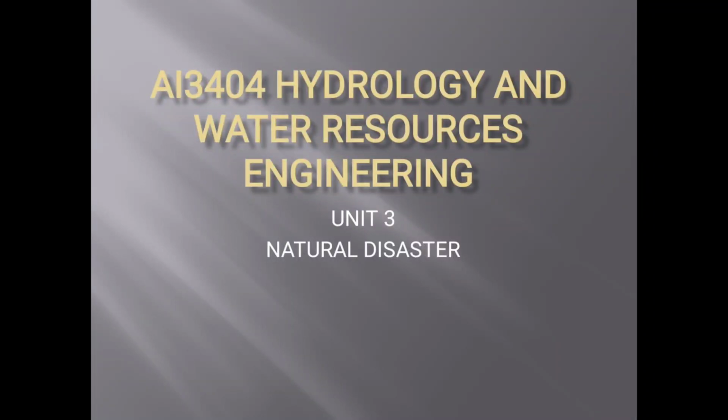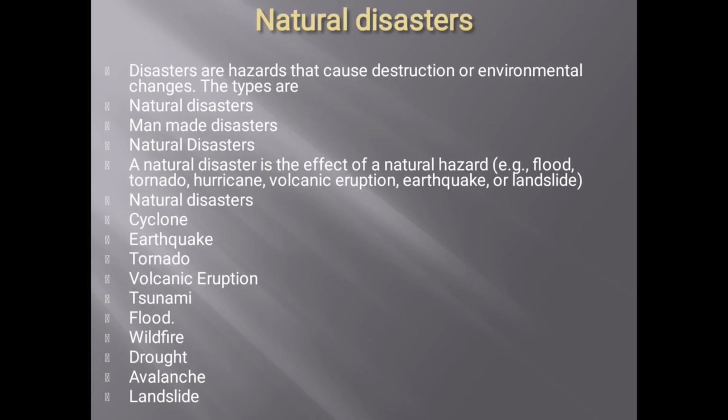Next unit, unit 3. Unit 3 deals with natural disasters. First, natural disaster: a hazard that causes destruction or environmental changes. What are the types of disasters? Man-made disaster and natural disaster. A natural disaster is the effect of a natural hazard, for example flood, tornado, hurricanes, volcanic eruptions, earthquake and landslides. The main examples are cyclone, earthquake, tornado, volcanic eruption, flood, wildfire, drought, avalanche and landslides.